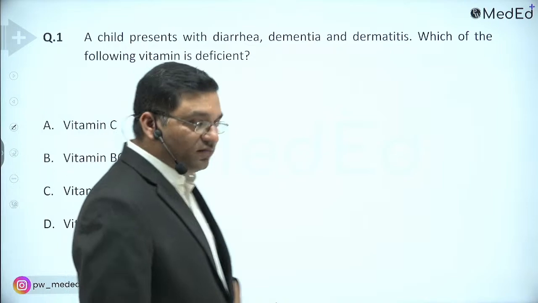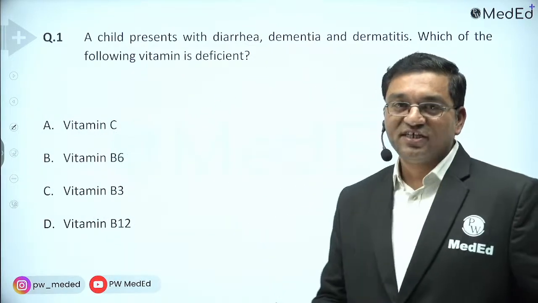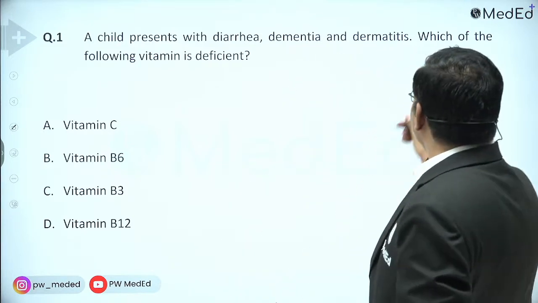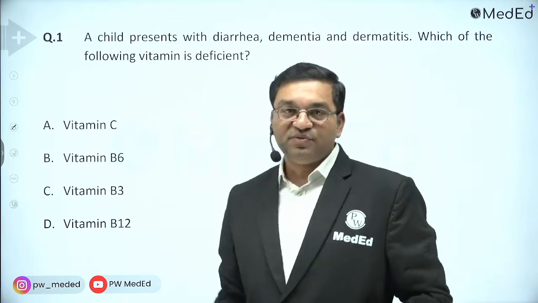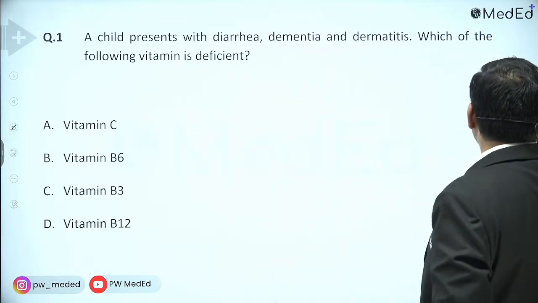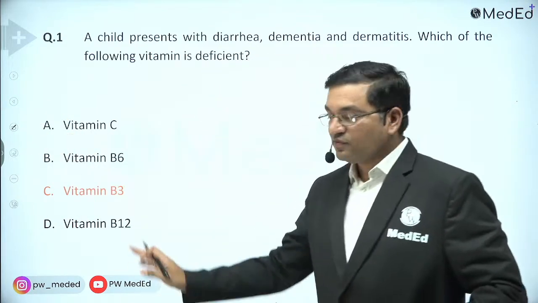A child presents with diarrhea, dementia and dermatitis. Classical 3Ds: diarrhea, dementia and dermatitis. Which of the following vitamins is deficient? Okay, classical 3Ds. Which vitamin is deficient? So it is vitamin B3.